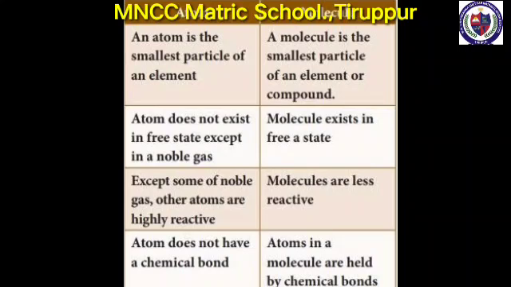An atom does not exist in a free state except in a noble gas. A molecule exists in a free state. Except for some noble gases, other atoms are highly reactive, but molecules are less reactive. An atom does not have a chemical bond, but atoms in a molecule are held by chemical bonds.